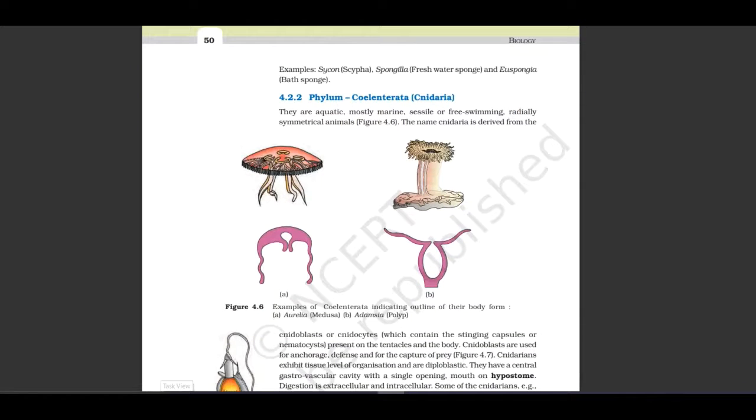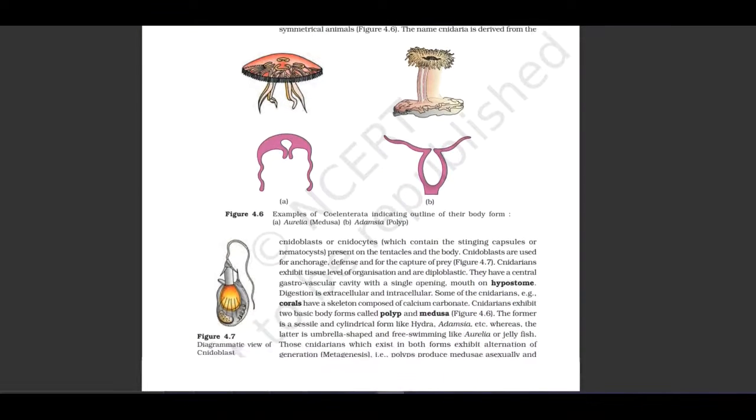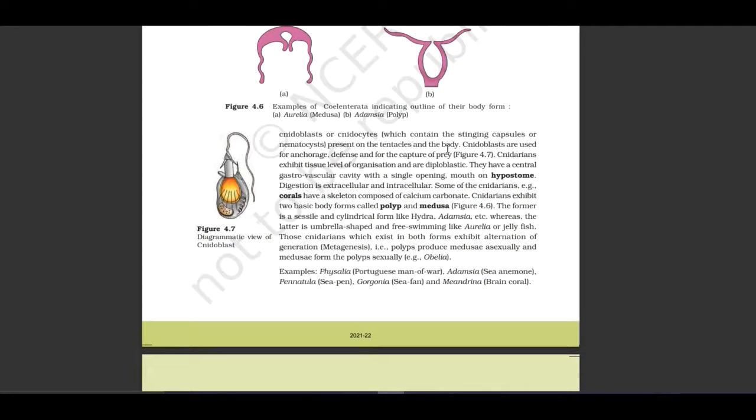Let us see the next phylum, Coelenterata, also called Cnidaria. They are aquatic, mostly marine, sessile or free-swimming, radially symmetrical animals. The name Cnidaria is derived from the cnidoblasts or cnidocytes, which contain the stinging capsules or nematocysts present on the tentacles and the body. Cnidoblasts are used for anchorage, defense, and for the capture of prey. Cnidaria exhibit tissue level of organization and are diploblastic. They have a central gastrovascular cavity with a single opening, the mouth or hypostome. Digestion is extracellular and intracellular.